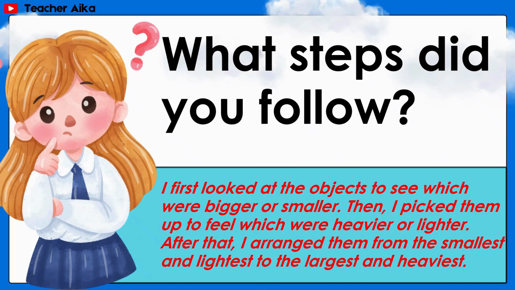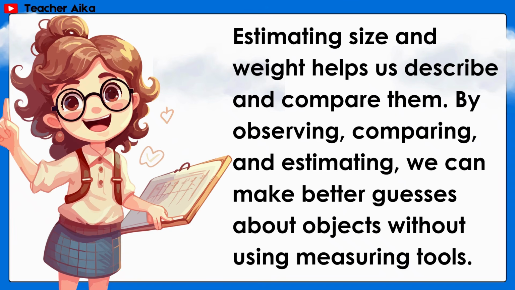Then, I pick them up to feel which were heavier or lighter. After that, I arranged them from the smallest and lightest to the largest and heaviest. Estimating size and weight helps us describe and compare them. By observing, comparing, and estimating, we can make better guesses about objects without using measuring tools.